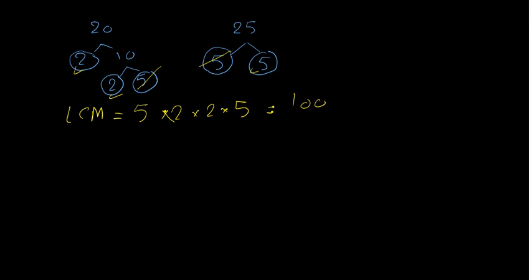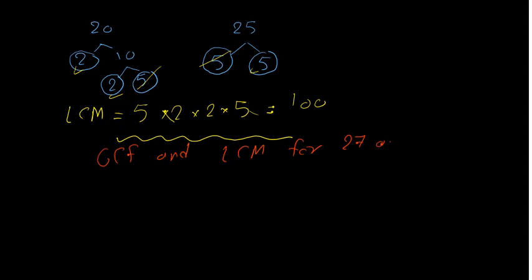This is the way to find the least common multiple and greatest common factor for any two numbers. In this example, I will explain how to find the two. Again, I want to find GCF and LCM for 27 and 36. Okay, 27 and 36. And I will use prime factorization.